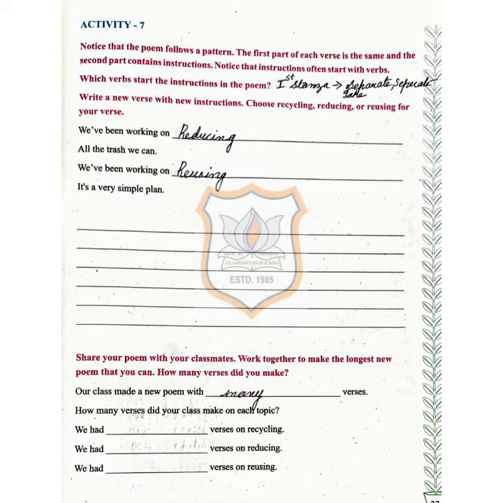Write a new verse with new instructions. Choose recycling, reducing or reusing for your verse. So you can see in the poem a new verse with new instructions. We have been working on reducing all the trash we can. We have been working on reusing. It's a very simple plan. So children, what you have to do is write down the new verse with new instructions.